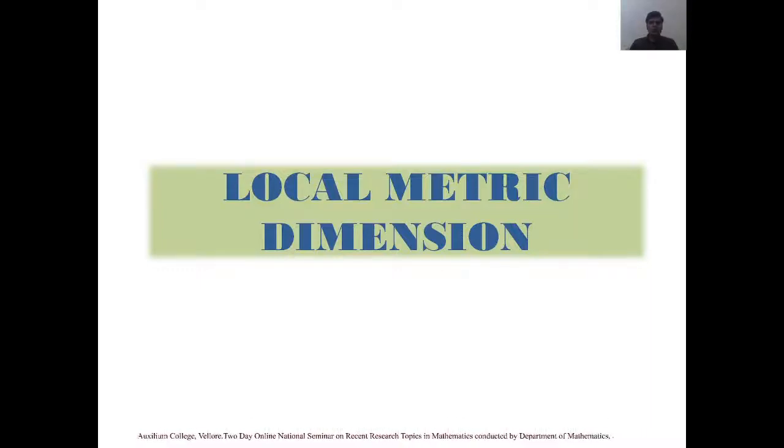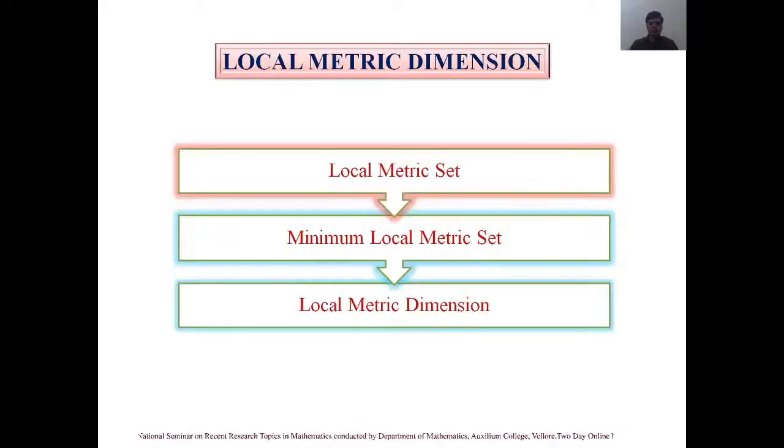Now let us discuss local metric dimension, which is a variation of metric dimension. As in the case of metric dimension, here also we first need to discuss a few basic concepts before knowing what local metric dimension is. Those concepts are: first, local metric set; next, minimum local metric set; then only we will be studying about local metric dimension.